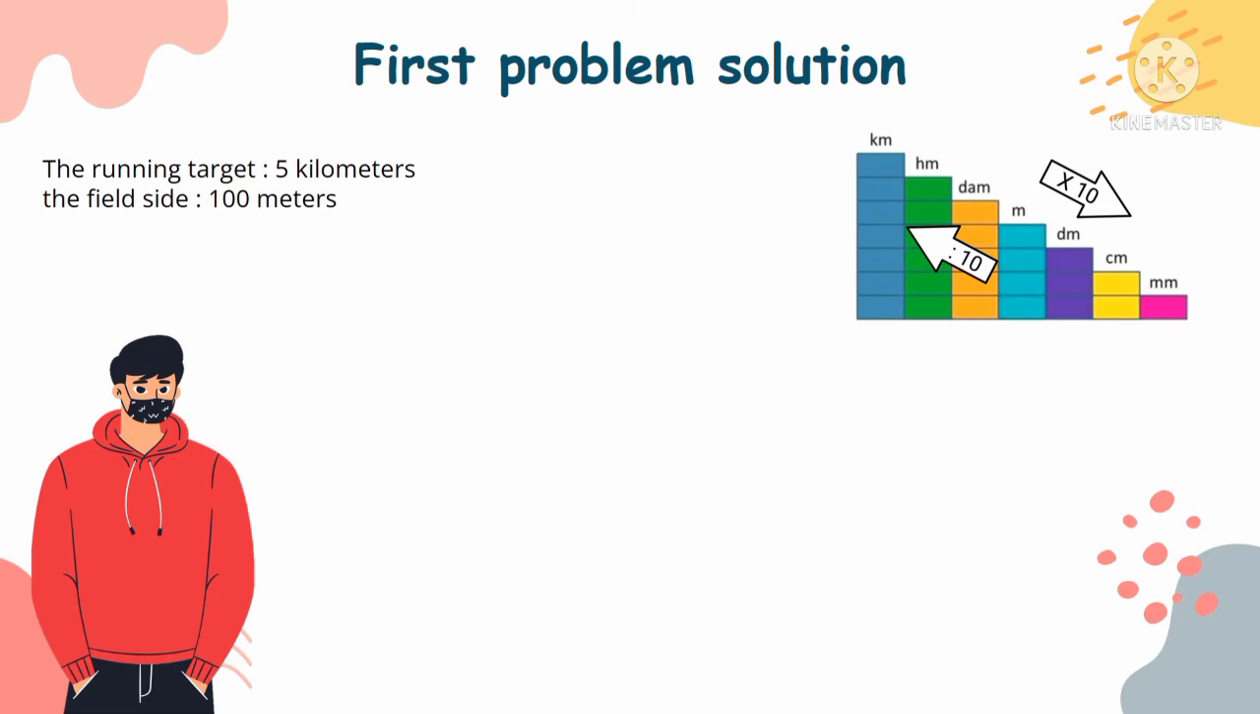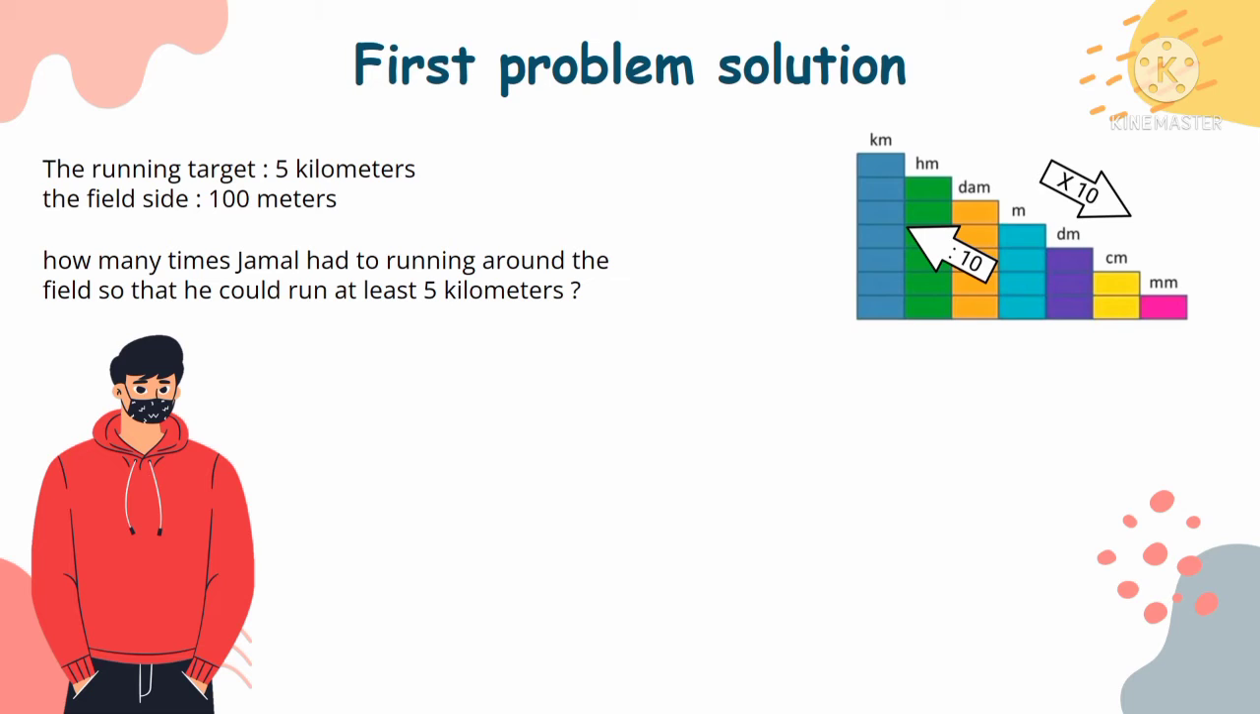Okay, on Jamal's problem, we have known some information, that is, the running target is 5 kilometers and the field side is 100 meters. What is being asked is how many times Jamal had to run around the field so that he could run at least 5 kilometers. Okay, before solving this problem, we have to convert kilometers to meters.